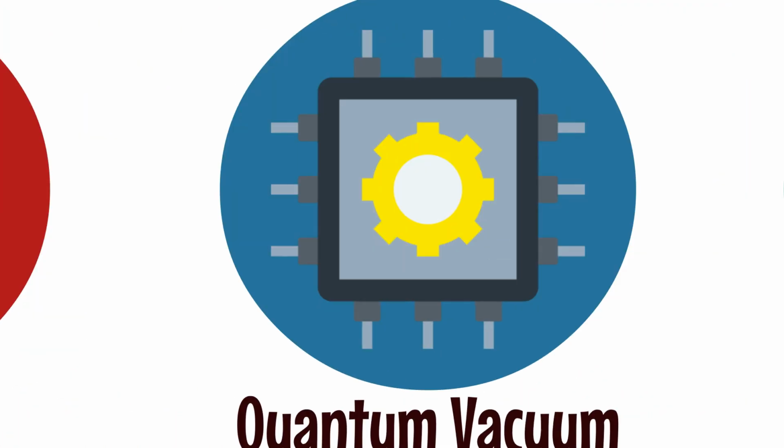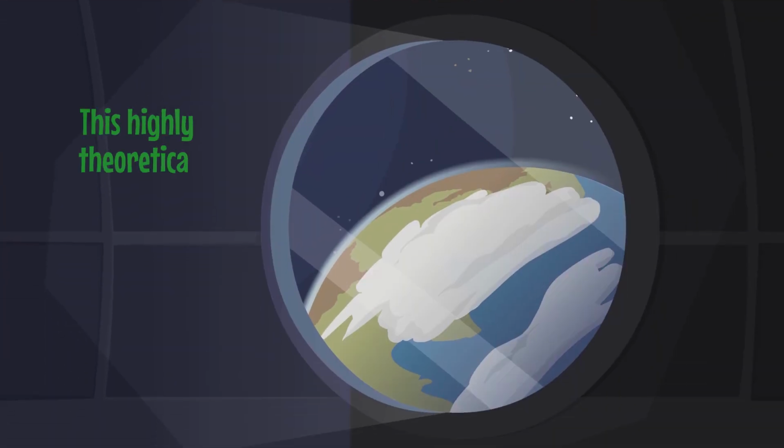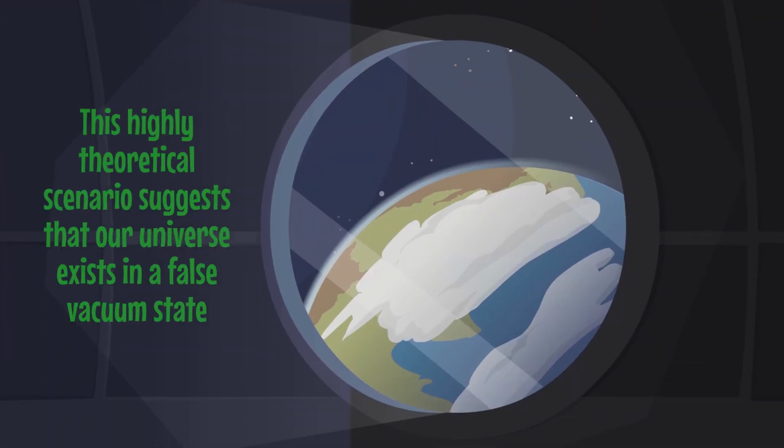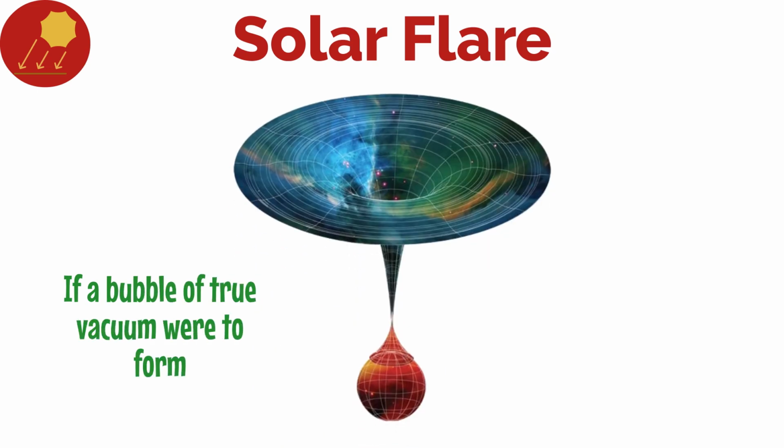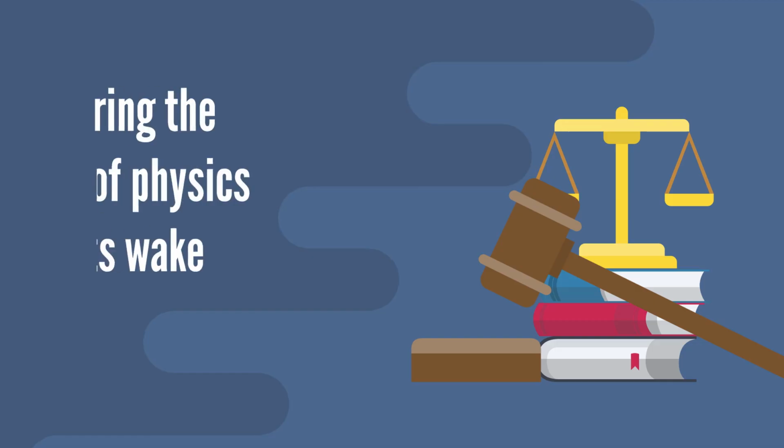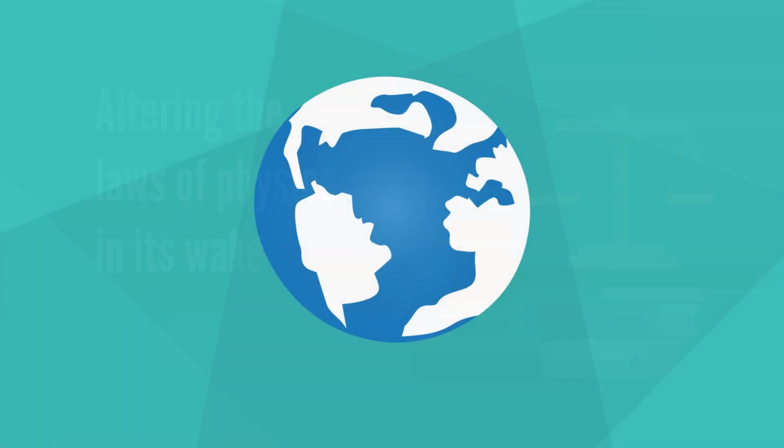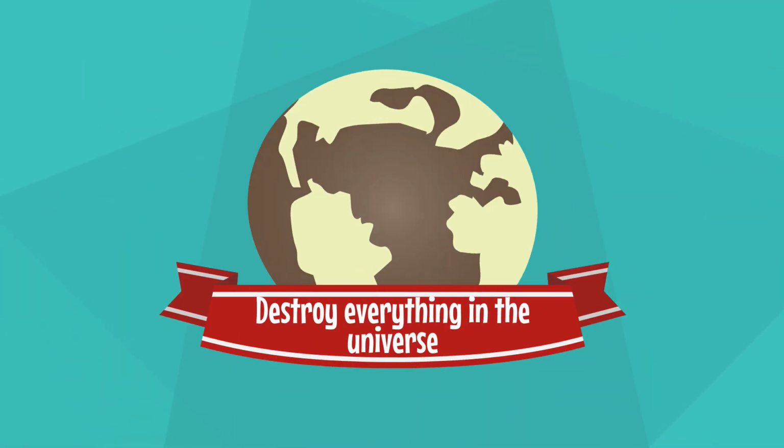Quantum vacuum collapse. This highly theoretical scenario suggests that our universe exists in a false vacuum state. If a bubble of true vacuum were to form, it would expand at the speed of light, altering the laws of physics in its wake. This would effectively destroy everything in the universe as we know it, including all life on Earth.